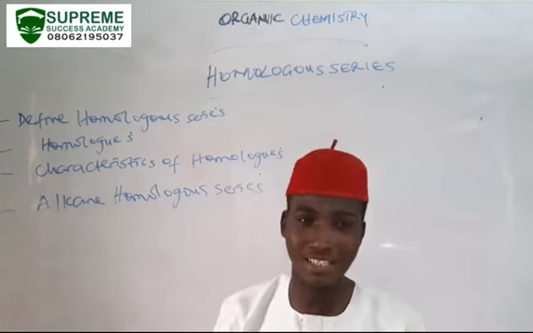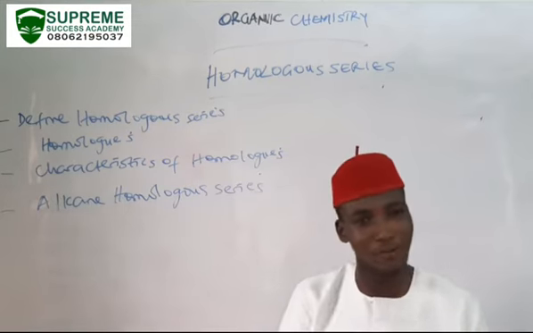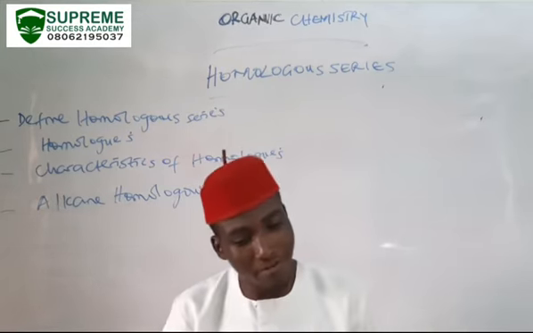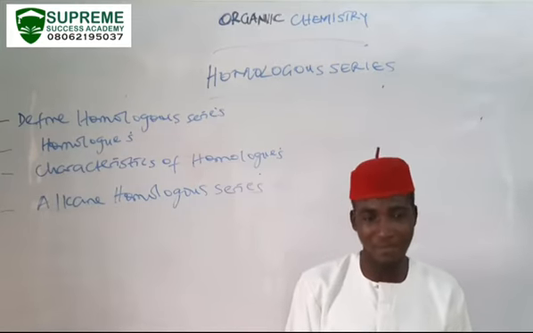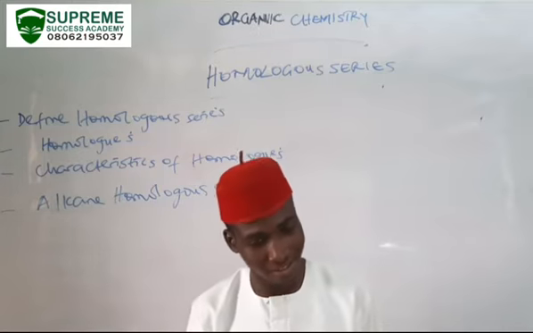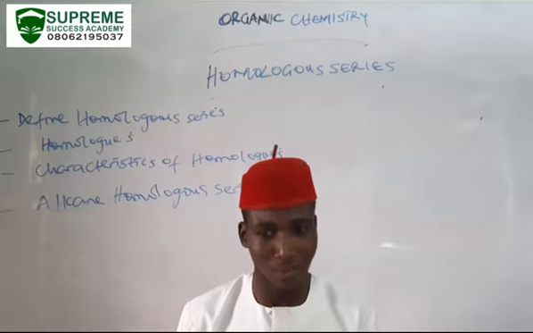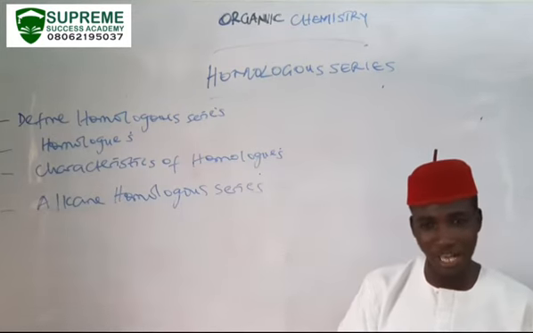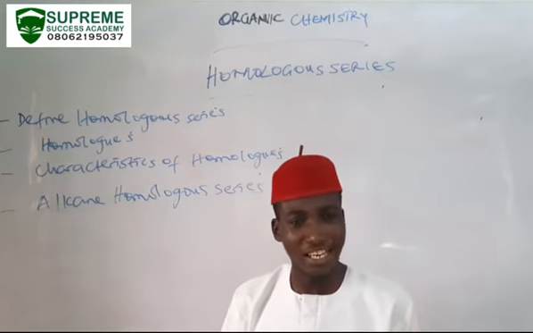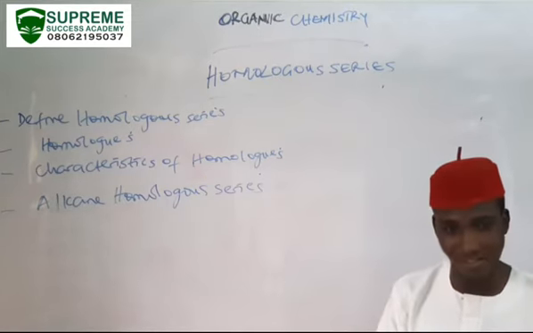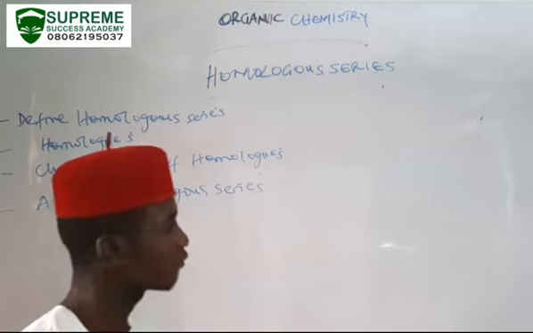A homologous series can be defined as a family of organic compounds. The homologous series is a family of organic compounds with a regular and repeated structural pattern in which successive members differ from each other by CH2 or a molecular mass of 14 subunits.